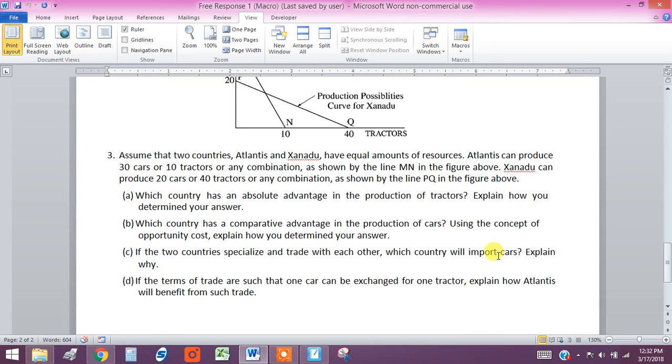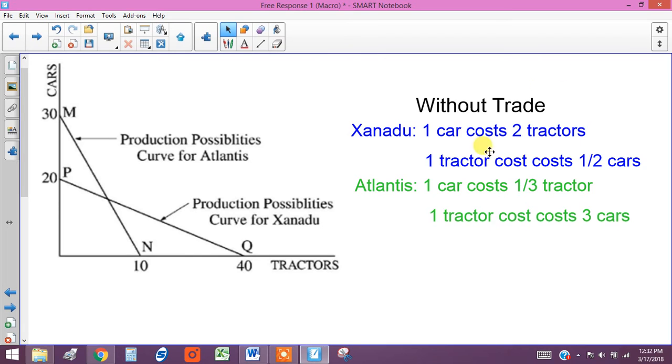Well, that's going to be the country that does not have the comparative advantage. They're going to buy cars from the country that does have the comparative advantage. So going back to our cost here, since Atlantis has the comparative advantage in producing cars, Atlantis is going to export cars to Xanadu, right?